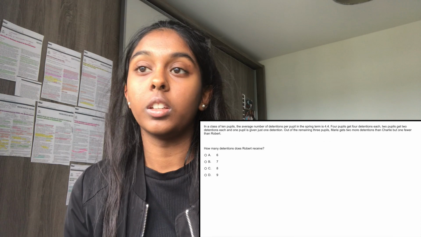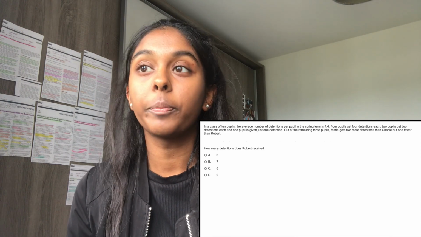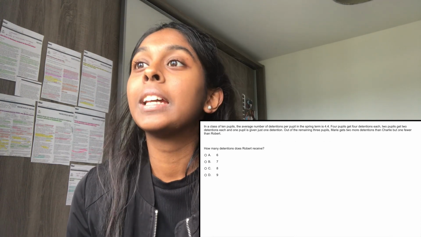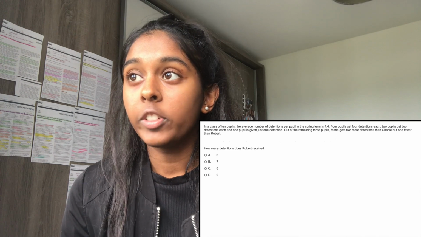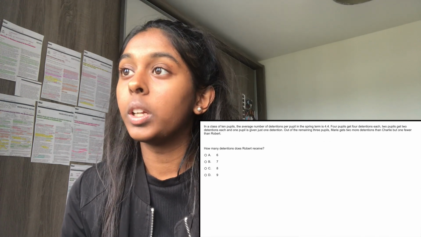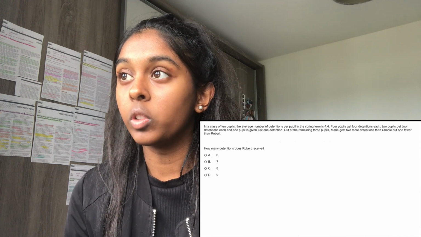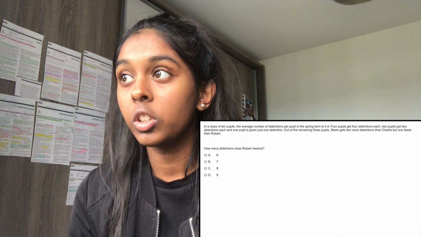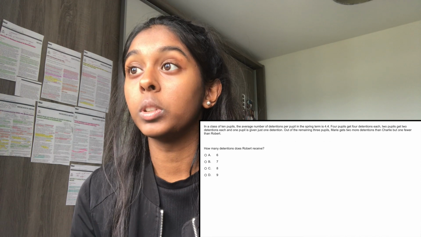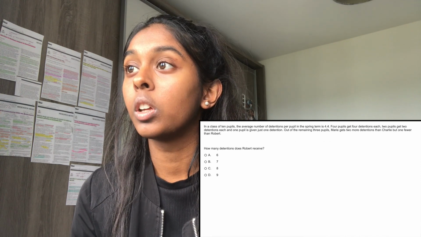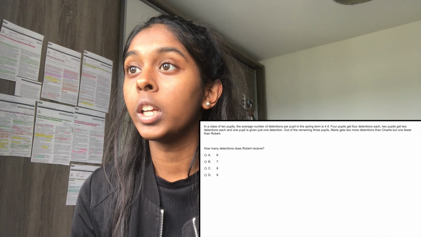Question 5 is another problem solving one, so let's read it. In a class of 10 pupils, the average number of detentions per pupil in the spring term is 4.4. 4 pupils get 4 detentions, 2 get 2 each, and 1 pupil is just given 1. Out of the remaining pupils, Marie gets 2 more than Charlie and 1 fewer than Robert.